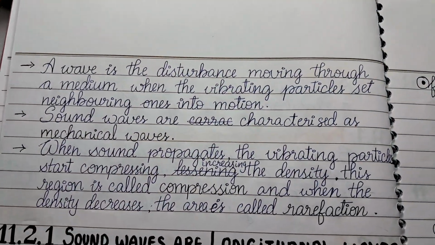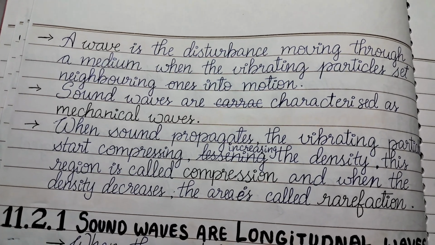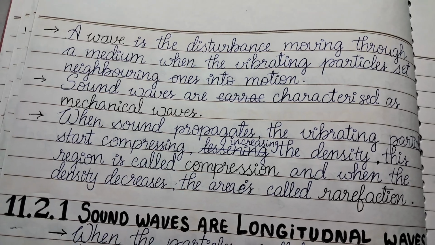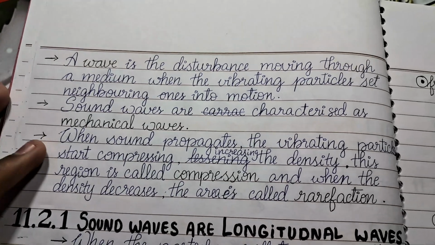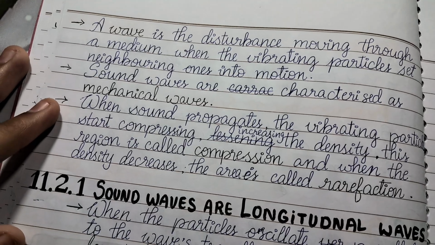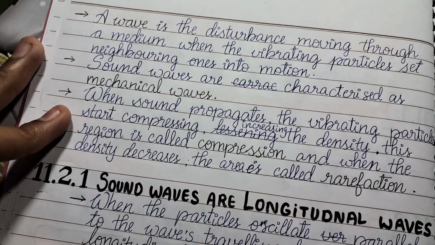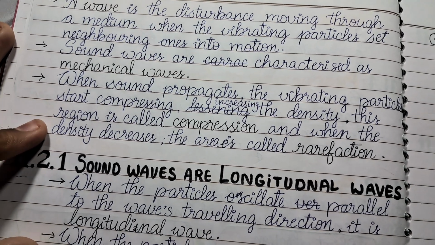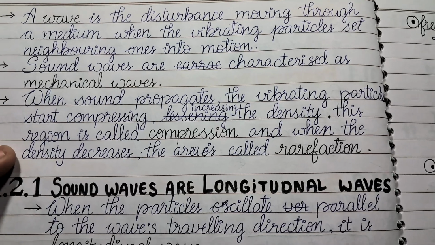Then comes the wave, that is the disturbance that is moving through a medium when the vibrating particles set neighboring ones into motion. Sound waves are characterized as mechanical waves. When sound propagates, the vibrating particles start compressing, increasing the density. This region is called compression, and where the density decreases, the area is called rarefaction.